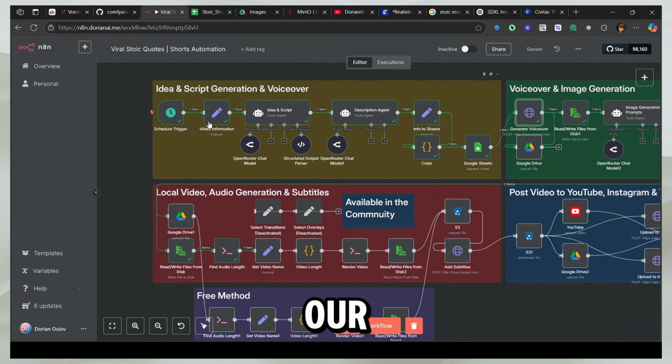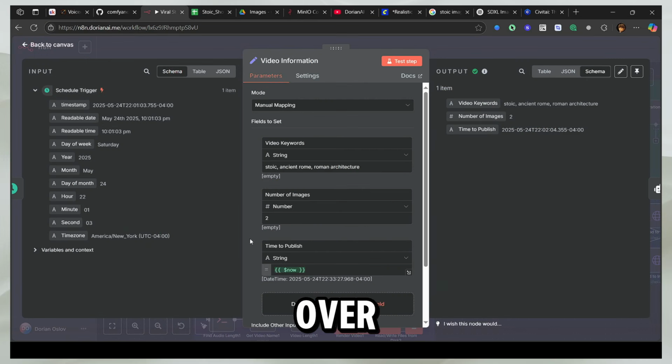And so our plan is that we take the voiceover and then we divide that time by the number of images.